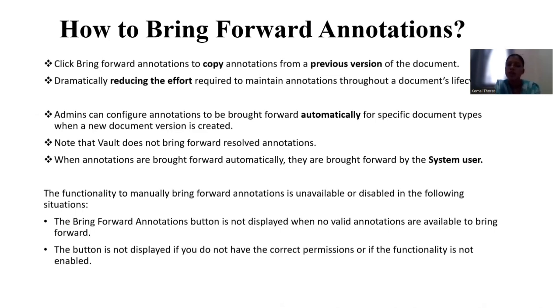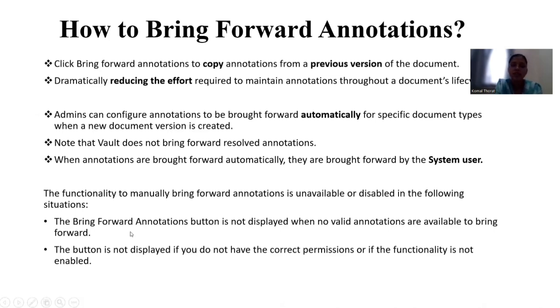When annotations are brought forward automatically, they are brought forward by the system user. If you check the audit trail, it will show that the system user has forwarded these annotations. But when you manually click the bring forward annotation icon and bring forward the annotations, your name comes under that.